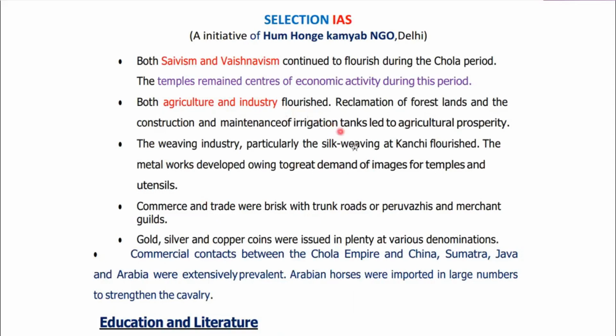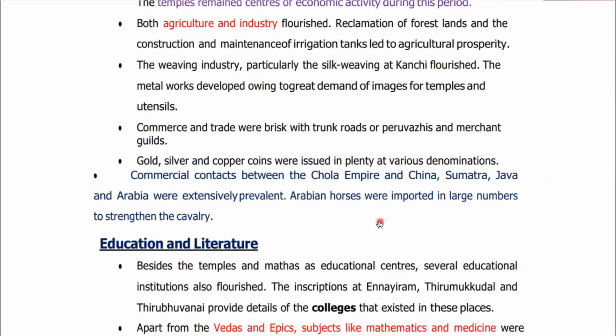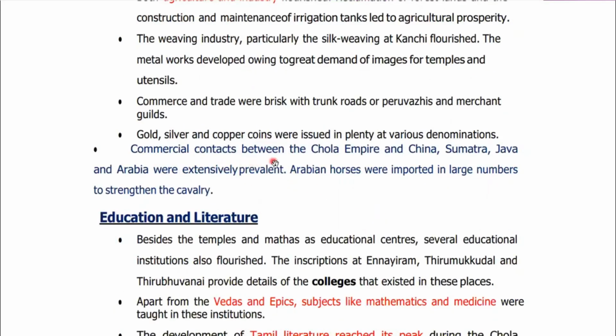Agriculture and industry flourished, simple. And there were commercial contacts between the Chola Empire and China, Sumatra, Java, and Arabia. Please remember this, something that we have discussed with the help of the map also.